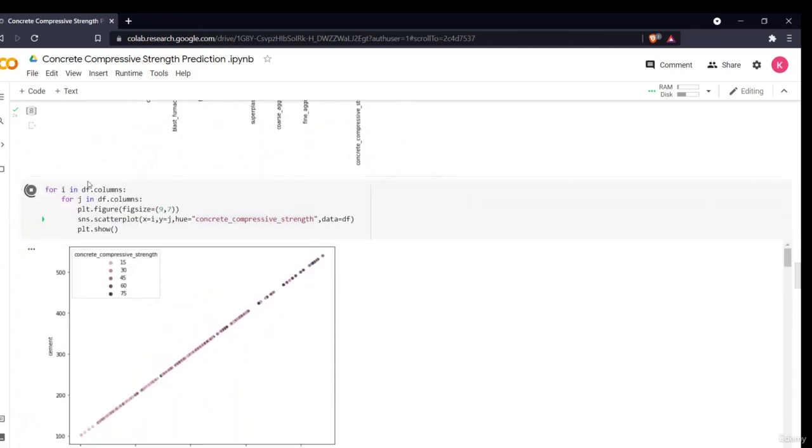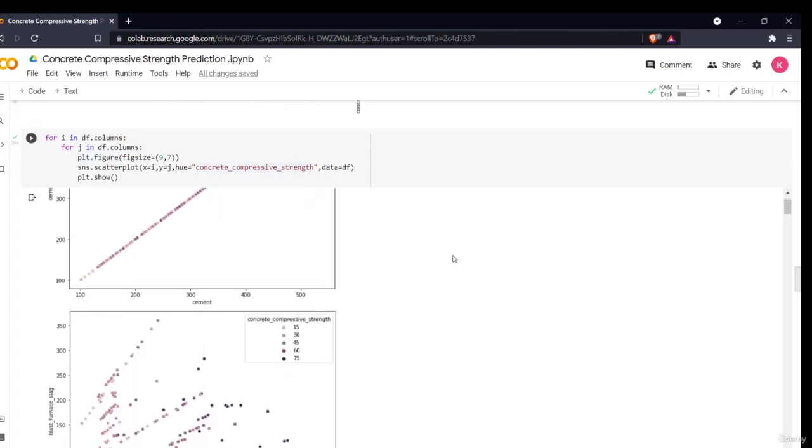What I did was use a for loop. In that, for i in df.columns I defined a certain variable in df.columns. Then for j in df.columns, I chose my x value and my y value; these will be two different values. Now I am saying plot a figure, then plot a scatter plot between them, passing my x value as i and my y value as j. So it will iterate for as many times as needed until all the variables are covered.